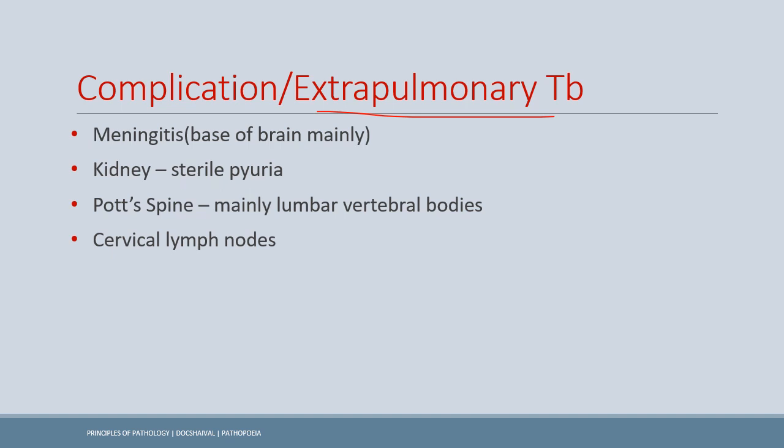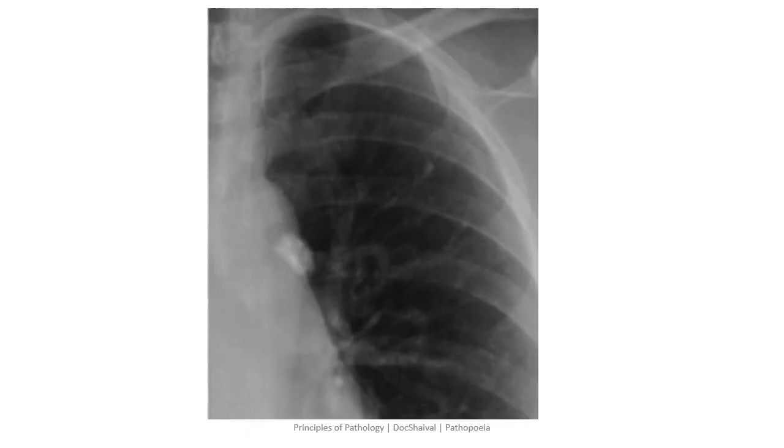The next one is Pott spine. It involves mainly the lumbar vertebral bodies. It can lead to hunchback. Now the cervical lymph nodes are also involved, and it may lead to lymphadenopathy. Here you can see in the chest X-ray the Ghon focus.